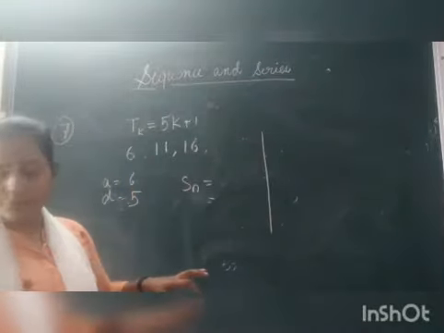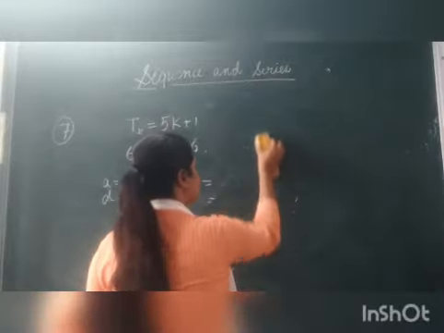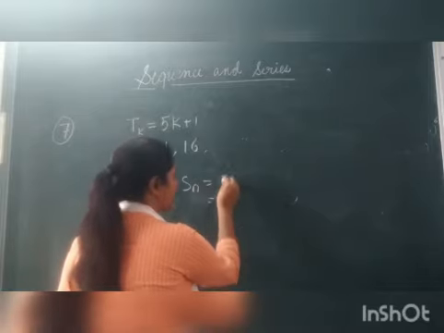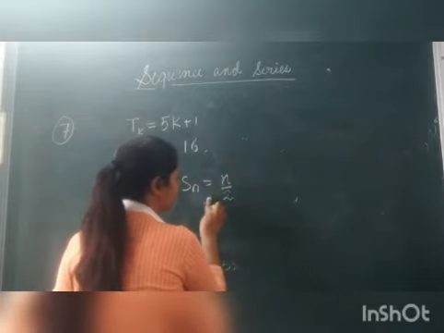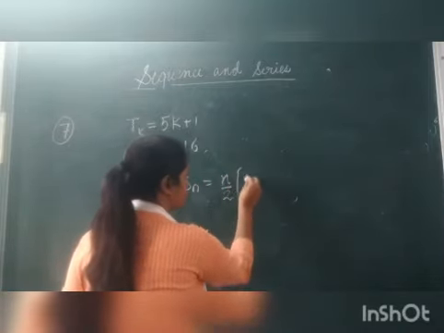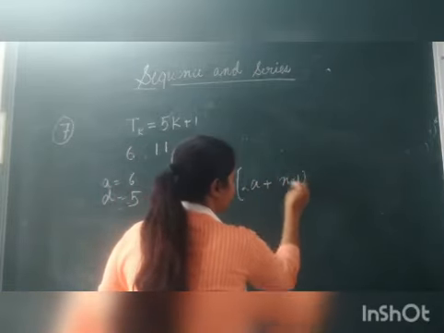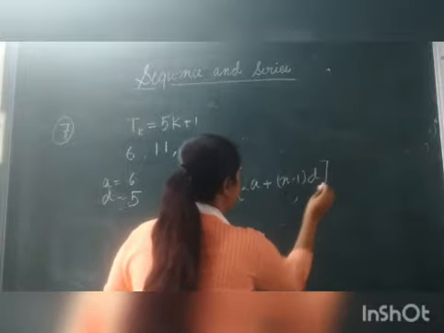So what is the formula for n terms? Sum of n terms of an arithmetic progression is n by 2 into (2a plus (n minus 1) into d).